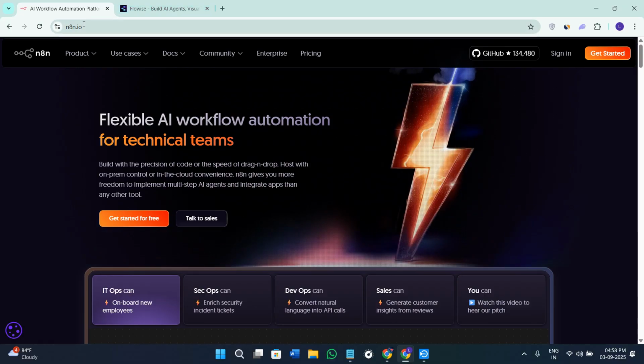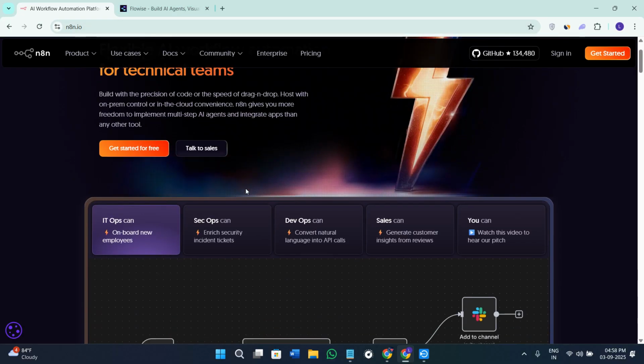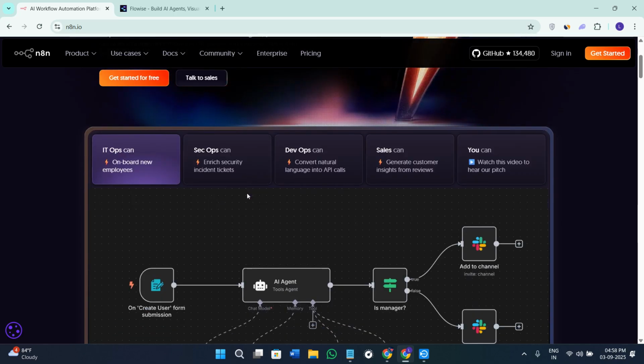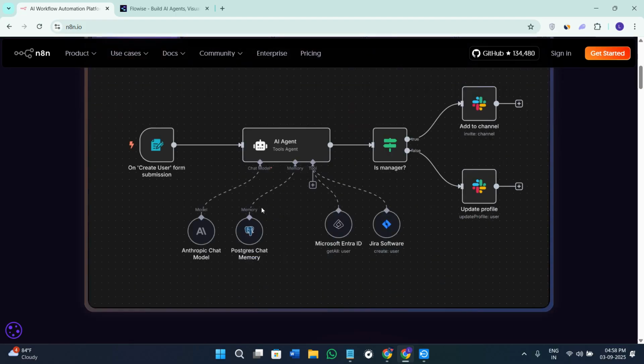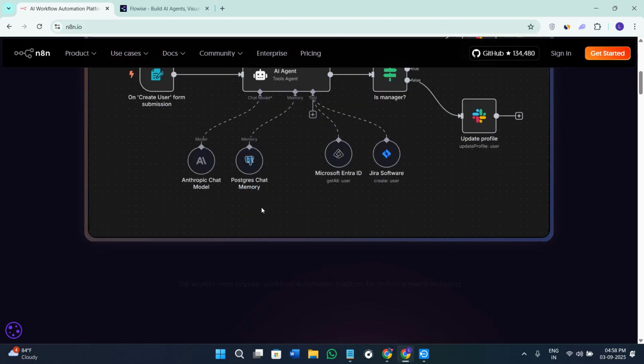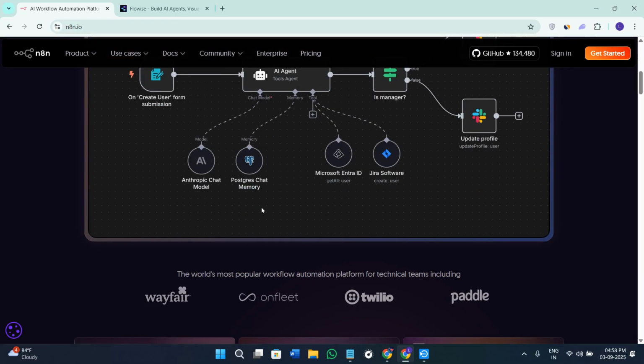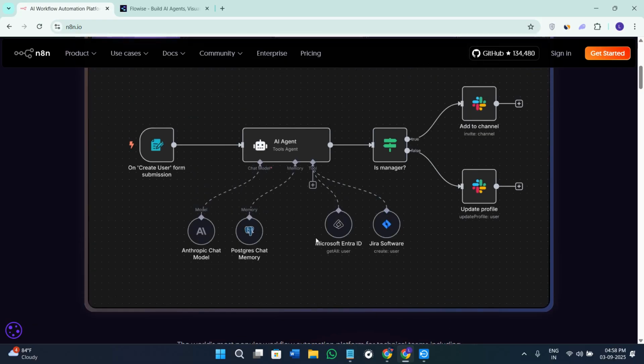First, let's talk about N8N. N8N is an open source workflow automation tool. You can connect hundreds of apps, APIs, and AI models with drag and drop nodes. For example, you can build a workflow where a new email in Gmail automatically gets summarized by ChatGPT and sent to Slack. The interface will look something like this.